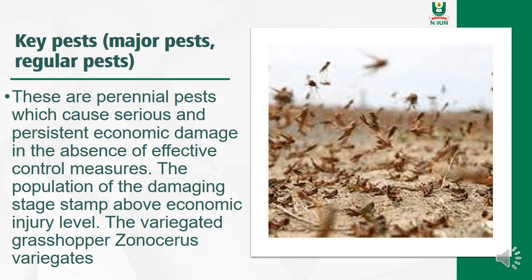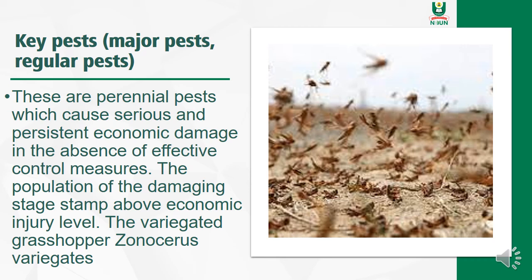They are usually perennial pests. When you talk of perennial, you're talking of yearly. They come year in, year out, and they cause serious and persistent economic damage in the absence of effective control measures. So these pests are usually key. They are major. They come year in, year out, and they cause a lot of damage, so you have to control them effectively. The population of the damaging stage stands above the economic injury level, because the damage is usually very devastating.